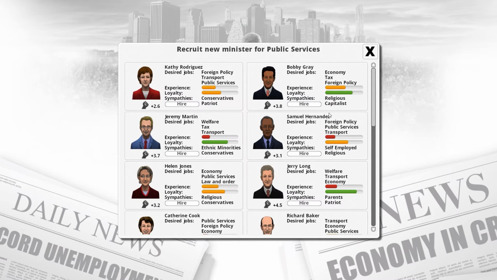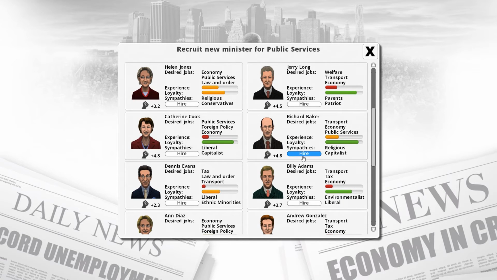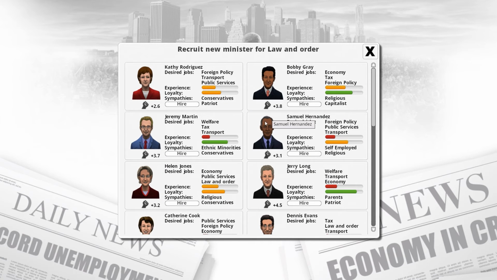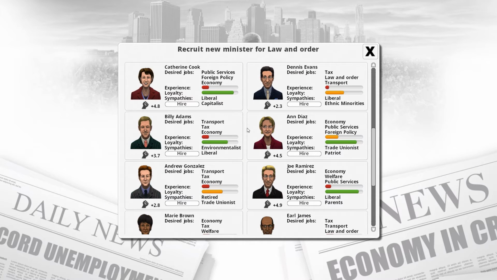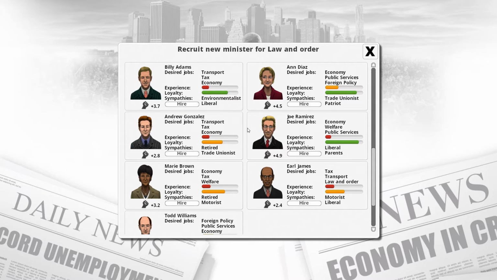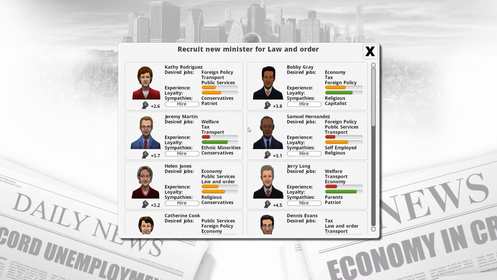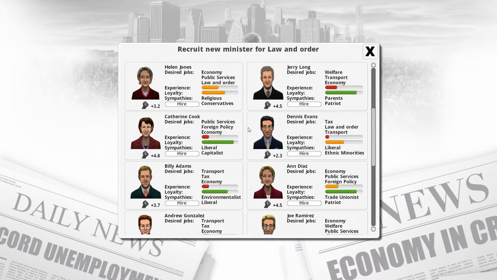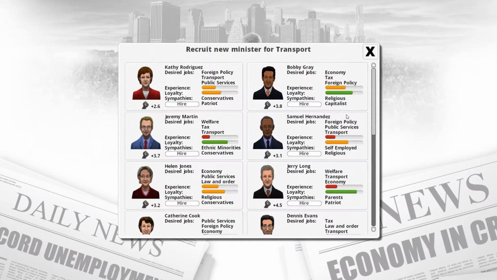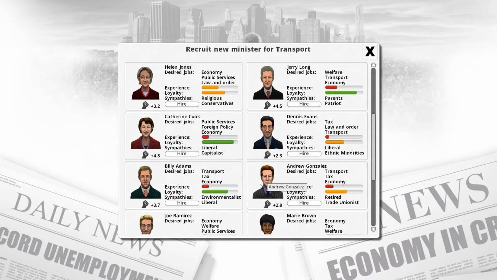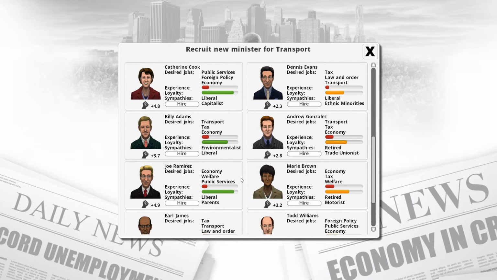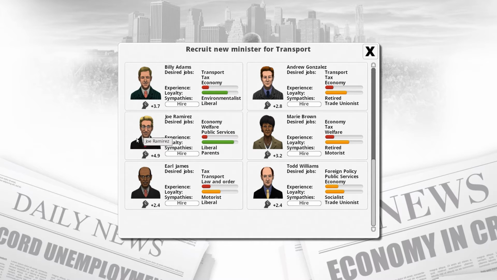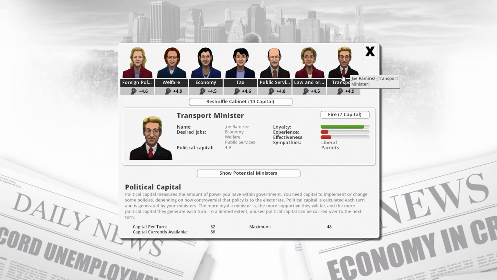Okay. Public Services Minister. Where is public... Oh, there you go. Public Services. Perfect. Religious and capitalist. Law and Order. Anyone like Law and Order? Not really. We don't have anyone high in Law and Order, so we're just going to appoint somebody who's good at other stuff. You'll probably do. And then transport. Looking for somebody who's... You're 4.8. You might just win transport by default. You're 4.9. Liberals and parents. Okay. Perfect. Here is our little cabinet there.